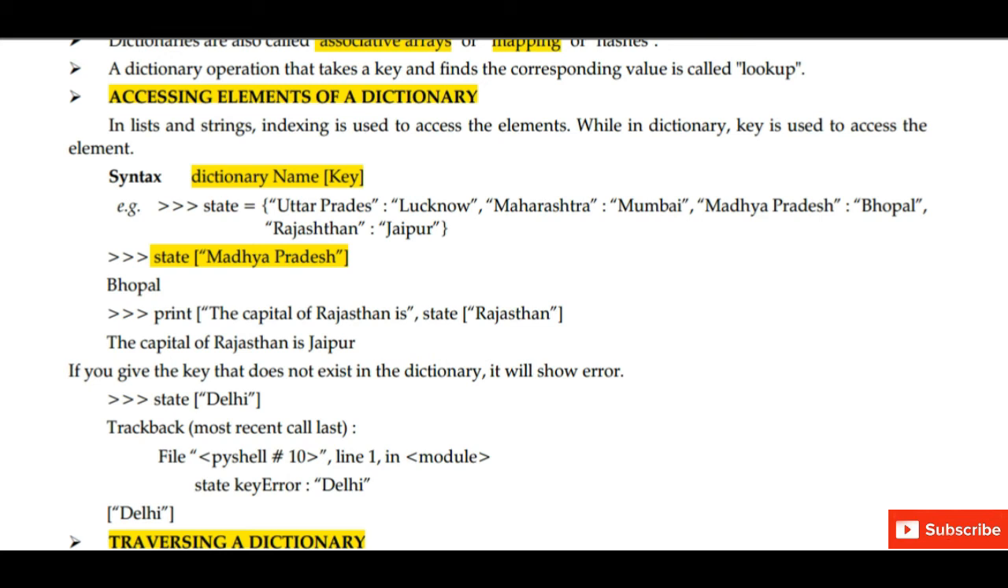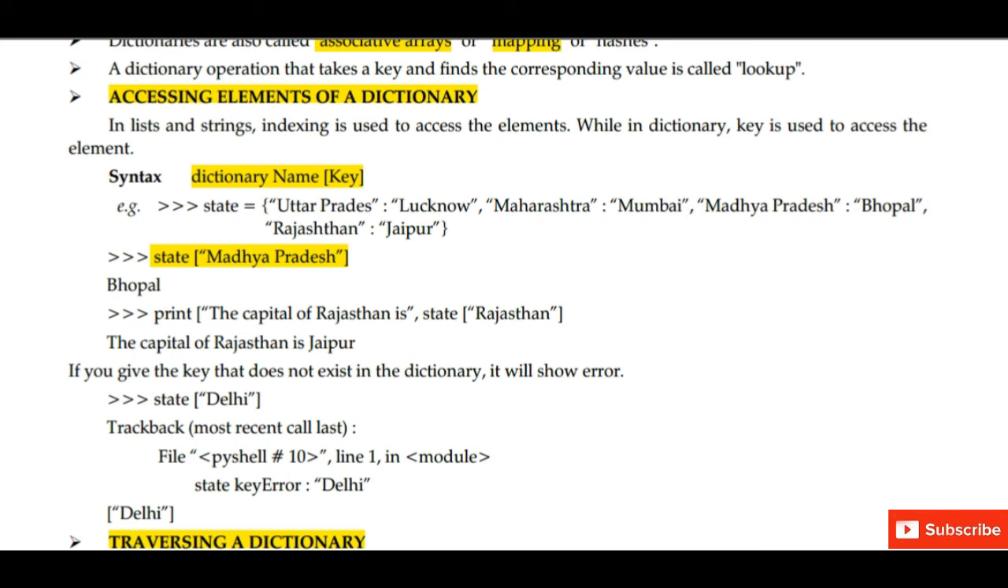Next topic, how we can access the elements of our dictionary. Like in the list and strings which we have studied earlier, indexing is used to access the elements, while in dictionary key is used to access the element. So here we have not used the index, we are using the key. Key is used to access the elements.